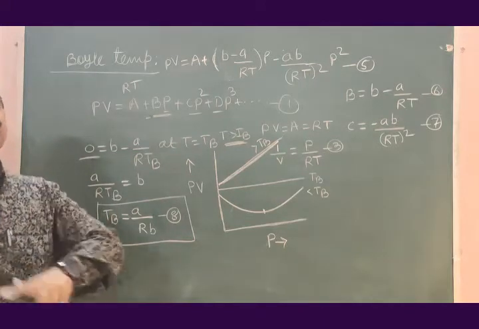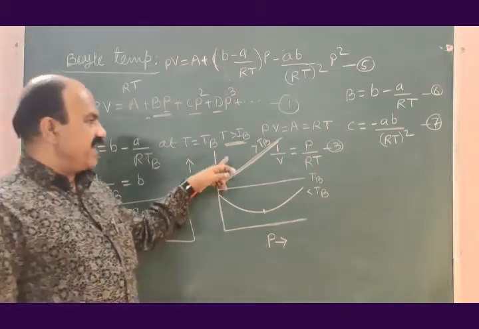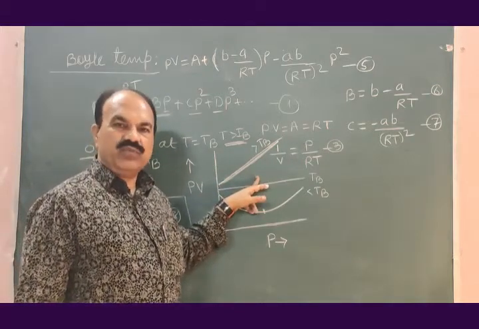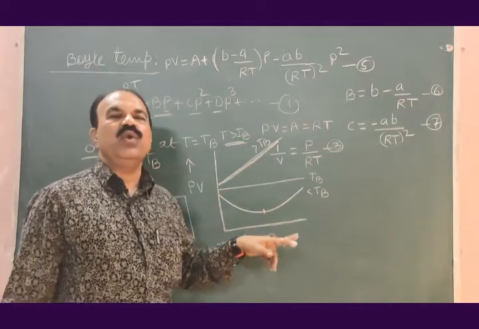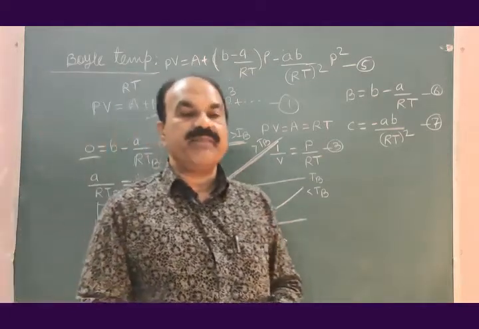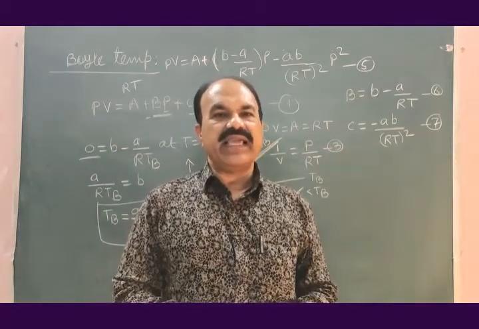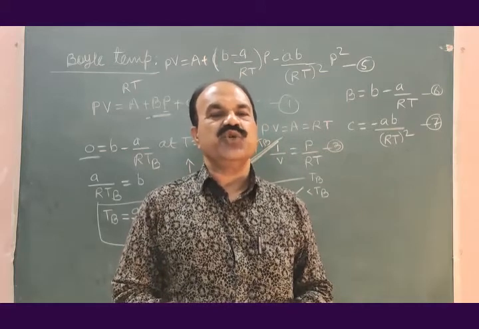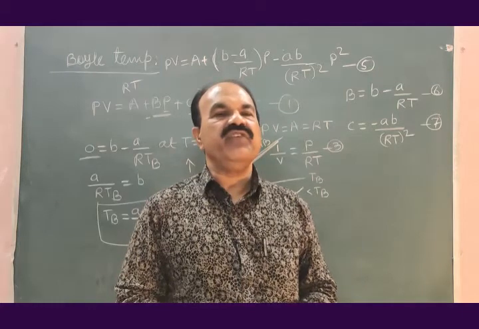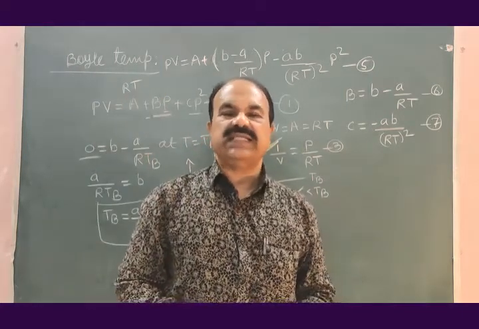It is not the same for all gases, and this is how the behavior of gases at a temperature above boil temperature, at a temperature equal to boil temperature, at a temperature lower than boil temperature. And therefore we can define boil temperature as a temperature where a gas does not show increase or decrease in the value of PV with increase in pressure of that gas.